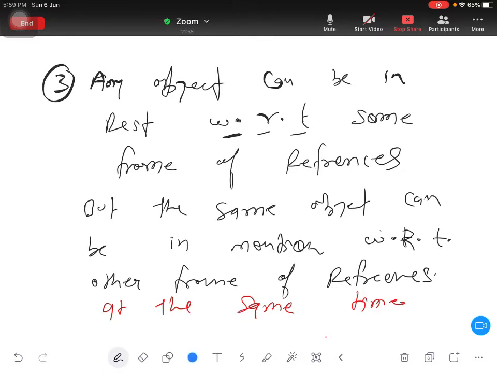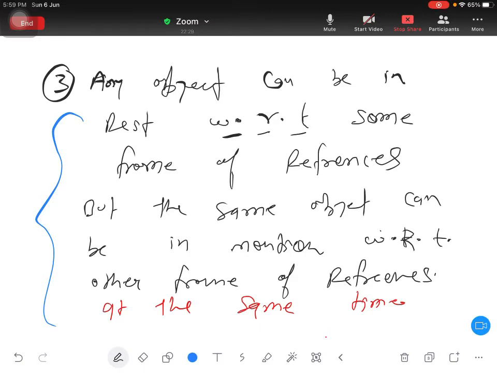Now, before starting the class, I asked you are you in rest or motion. So now what is your answer? You will say, sir, first you can give the answer after deciding the frame of reference.